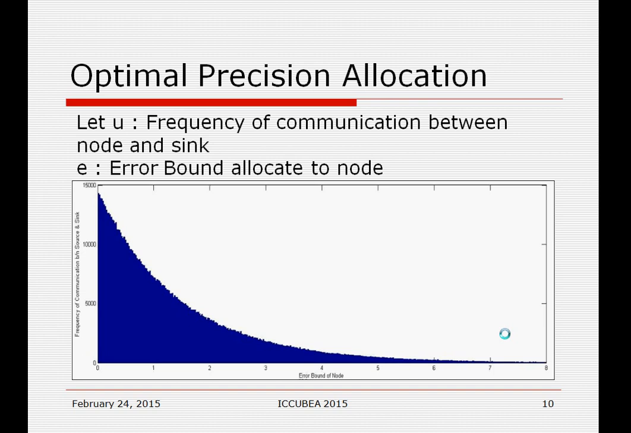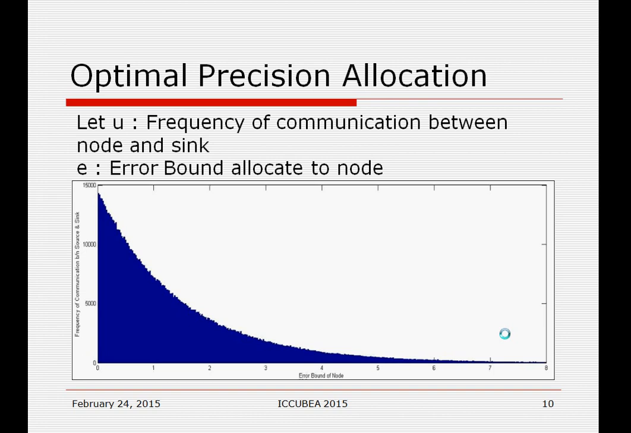Optimal precision allocation. In this graph, we can say that the frequency of communication between node and sink is a function of the error bound allocated to the node. Frequency of communication between node and sink means how many times the node communicates with the base station. If the error bound is very high, then the interval will be very large, so the probability of a reading falling out of that interval will be very low. So the node will communicate with the base station very few times.